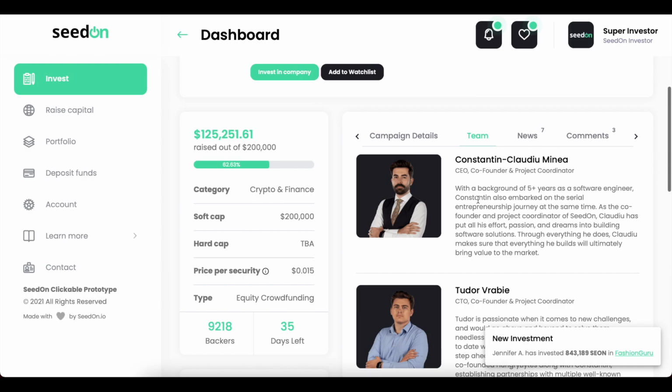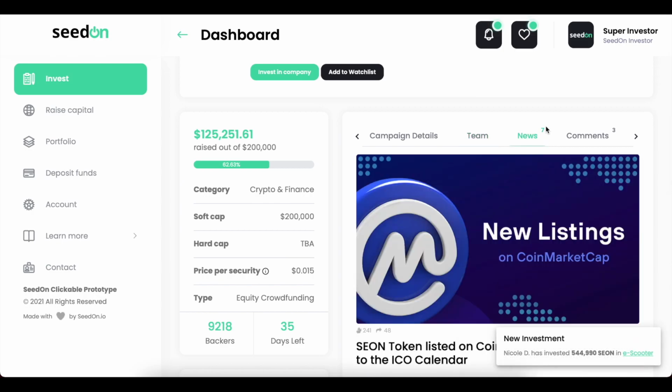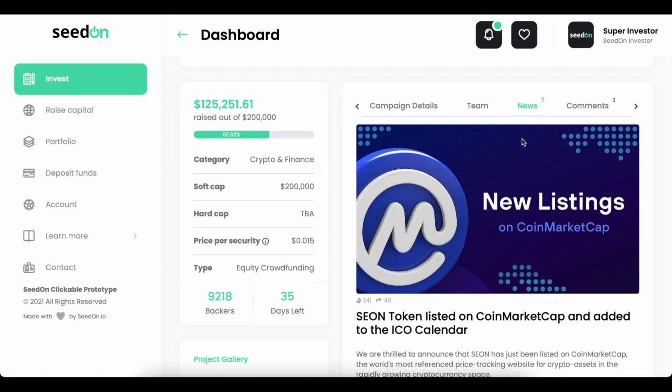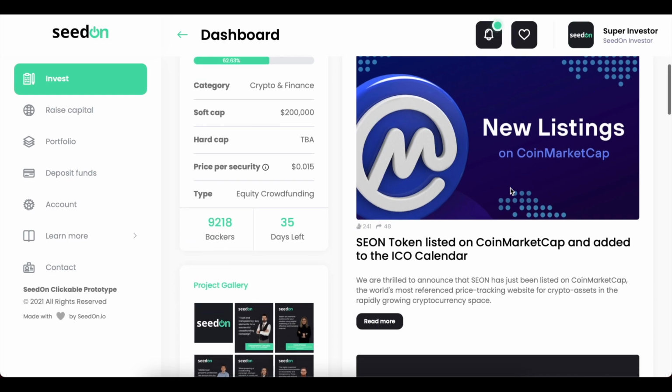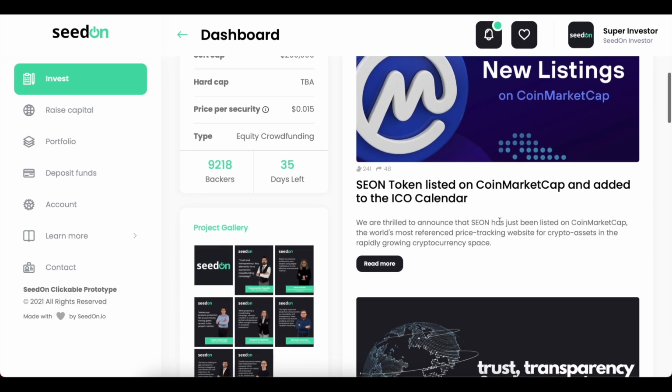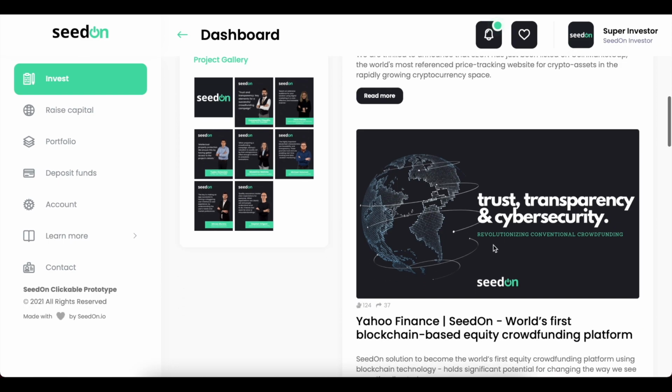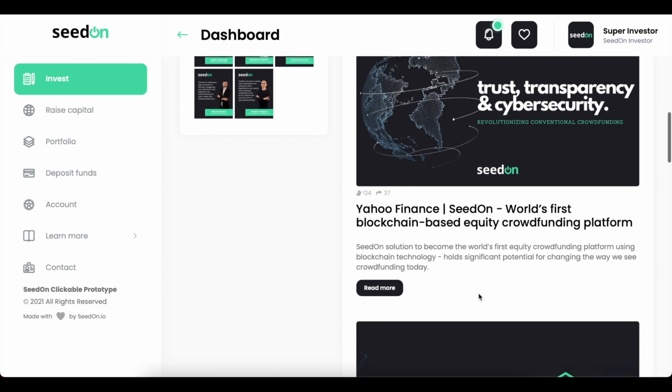Okay, now we can go to news. Here we also have a counter saying how many news items the project has. In this section, we can actually navigate through the news and updates of the startup. So we can see here the listing on CoinMarketCap. We can see the public appearance in Yahoo Finance.